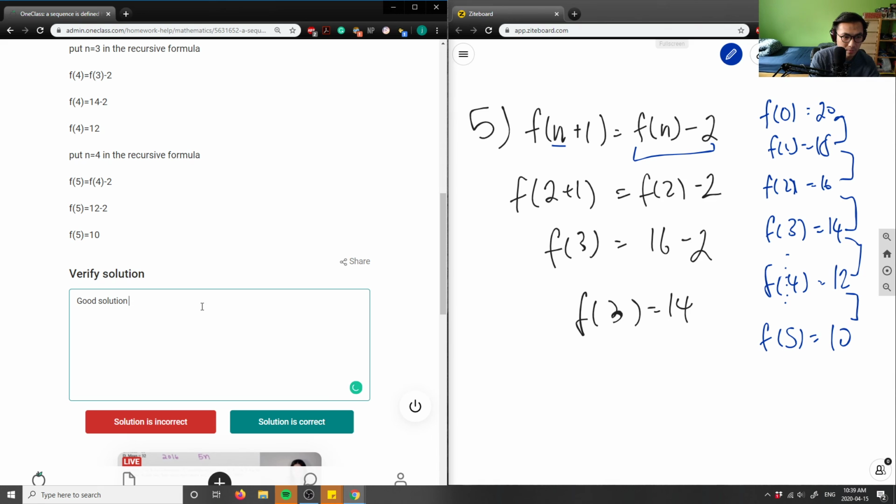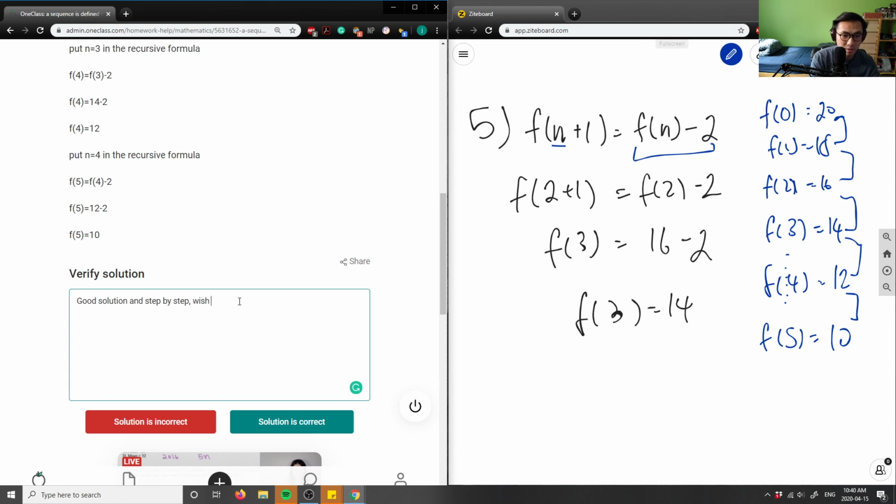Good solution, and step by step. I wish they included what defines a recursive formula. A recursive formula is where the next function value depends on the value it was previously. So f at 1 depends on f at 0, f of 2 depends on f of 1, f of 3 depends on f of 2, right? And f of n plus 1 depends on the previous n value, and we're going to subtract that by 2 in this case.